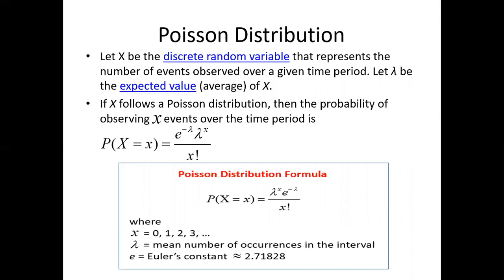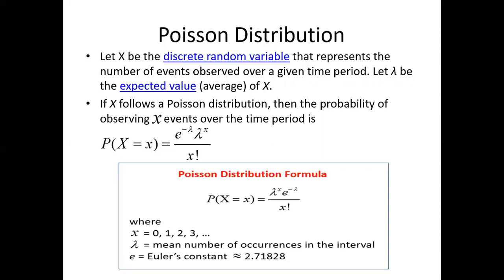Let lambda be the expected value, the average of capital X. If X follows the Poisson distribution, then the probability of observing x events over the time period is P(X = x) equals e to the power minus lambda into lambda to the power of x by x factorial, where lambda is the Poisson parameter, lambda equals n into p, where n is the number of trials and p is the probability of success. Here p is very small, n is very large, and x is the number of successes required.